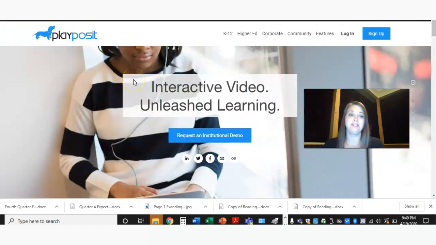What it asks you to do is sign up with Google or your Microsoft account. I would click on that instead of filling out all of those fields like name and email address. But if you do, use your student email address. So you can sign up with your Google account, your student email account, and that way it's linked directly to who you are, because I have to be able to keep track of who you are. So use your student account always when you're doing this.